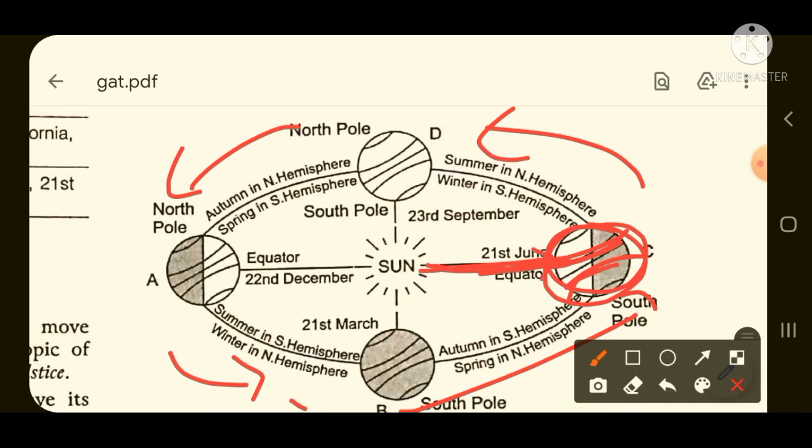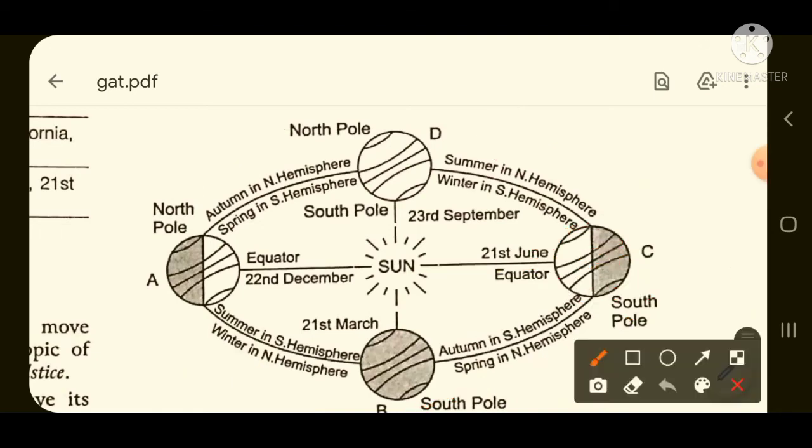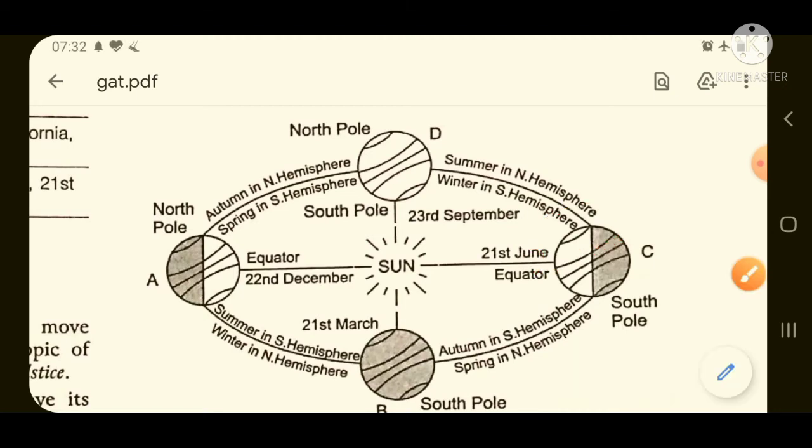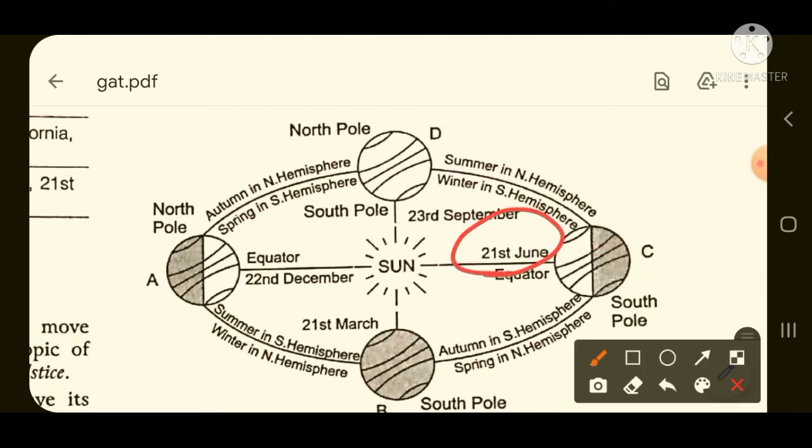So in this case, in the northern hemisphere it will have the longest day. Why will the northern hemisphere have the longest day? Because the sun is coming vertically overhead at the Tropic of Cancer, and the Tropic of Cancer is found in the north hemisphere. So in the north hemisphere it will have the longest day. If it is having the longest day in the north hemisphere, it will have the shortest day in the south hemisphere, and that day is 21st June, International Day of Yoga. So now the earth has come to this point.